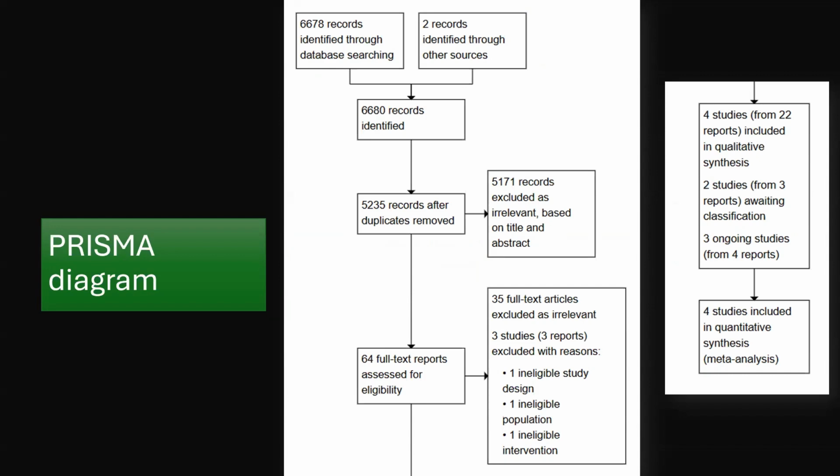After duplicates were removed, they had 5,235. And they had to exclude about 5,171 because of irrelevancy. Then they finally had 65 full text reports. Out of these, 35 full text articles were excluded as irrelevant, and for three reports they have given reasons why they had excluded them. And they were left with four studies, and two more studies which were awaiting classification, and three other studies were ongoing. So finally, for this meta-analysis, they had taken four studies.